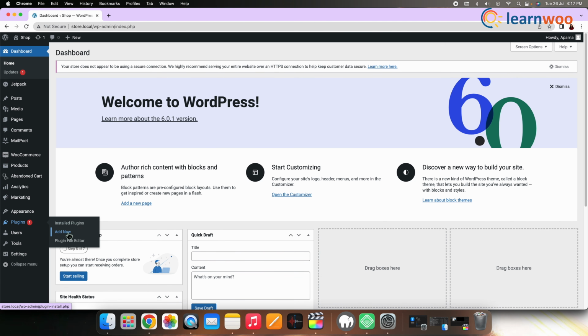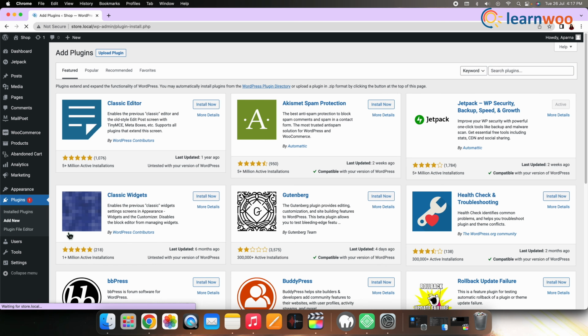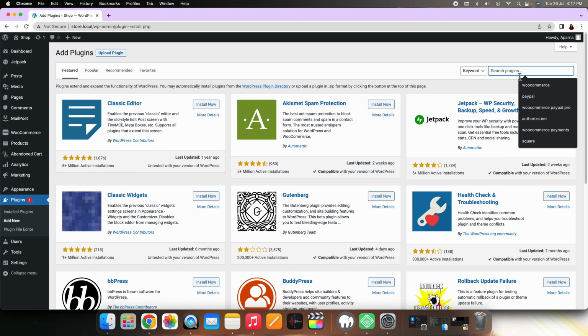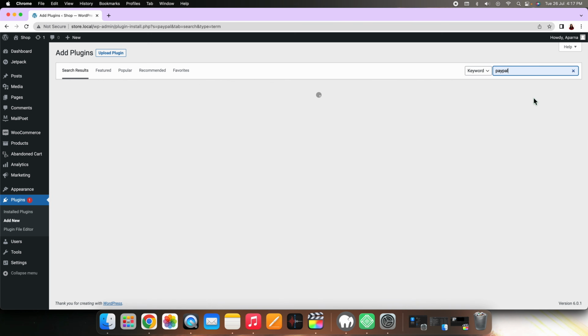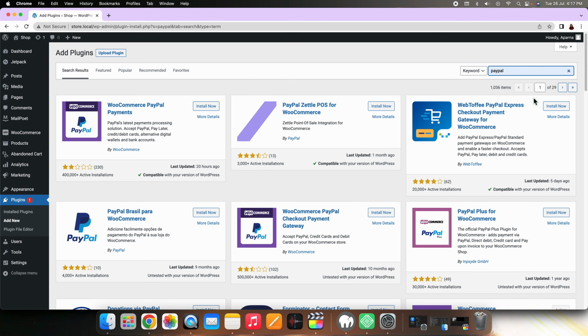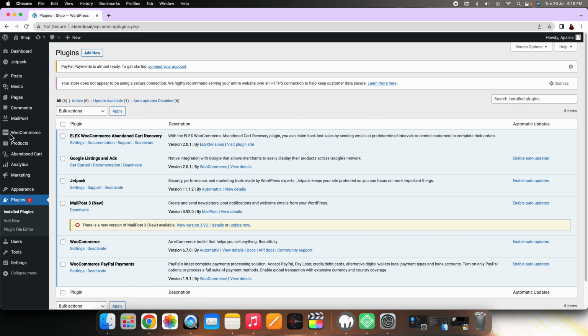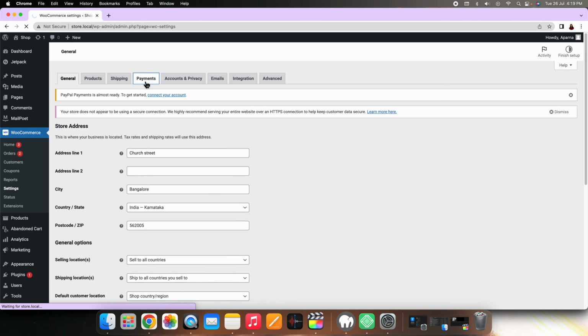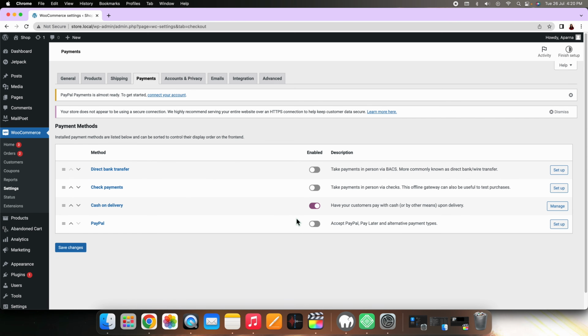For which, go to Dashboard, Plugins, now search plugin and type PayPal. When it appears, click on Install and then click on Activate. Now go to WooCommerce settings and enable it in the payment section. And that's all, we are done. From this video, you can see that setting up a WooCommerce store isn't that difficult.